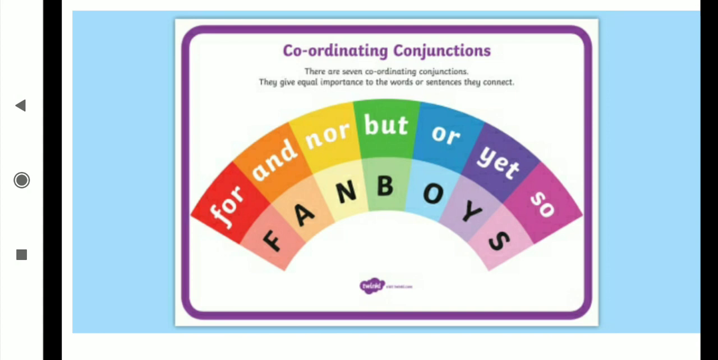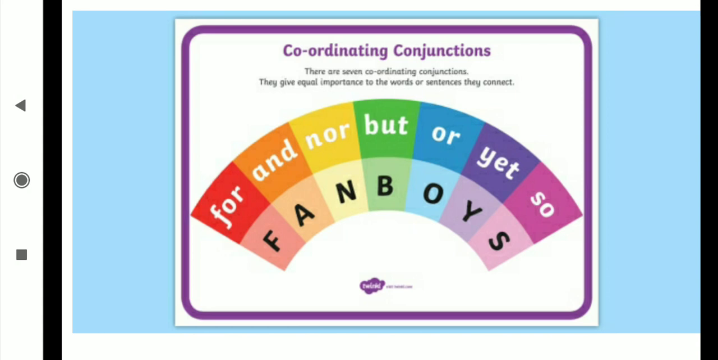Both sentences are important and they are not dependent. They are independent. They do not depend on anyone. If I write the first sentence separately, you will get its meaning. If I write the second sentence separately, you will also get its meaning. Whenever we join two independent sentences with one conjunction, that conjunction is called a coordinating conjunction.